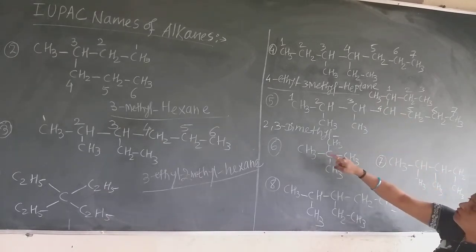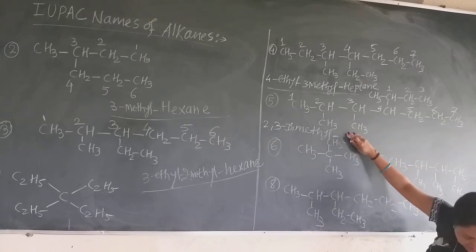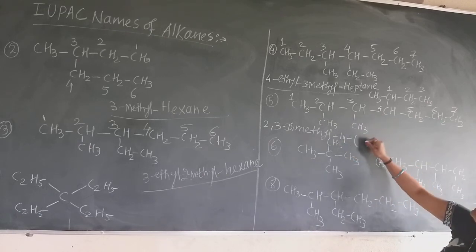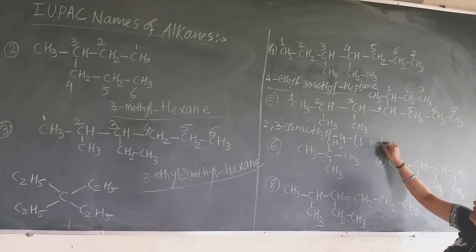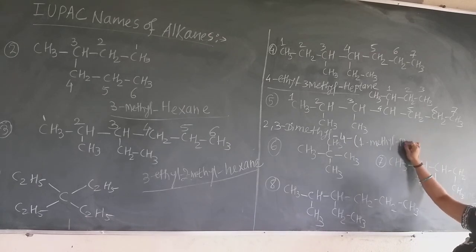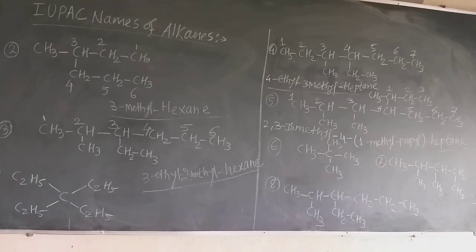So write down 2, 3 dimethyl, then write down the bracket. First write down the 4, because the main carbon is the fourth carbon, and in the bracket 1 methyl, and that is nothing but the propyl group containing 3 carbon atoms, 1 methyl propyl. Then after completion of the bracket, write down heptane. Now this is the method of giving the IUPAC name of complicated alkanes. Now how is it? 2, 3 dimethyl 4 in bracket 1 methyl propyl heptane.